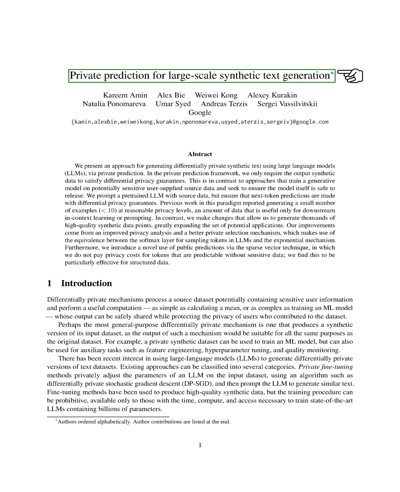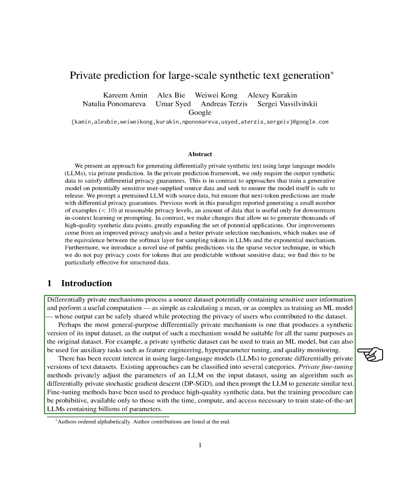Section: Introduction. In this section, we discuss differentially private mechanisms that handle sensitive user data to perform computations while safeguarding user privacy. One common mechanism involves creating a synthetic version of the input dataset, which can be used for various tasks like training machine learning models or other data-related activities.